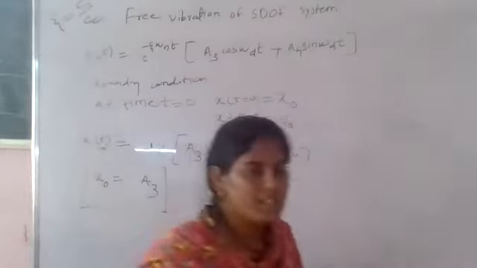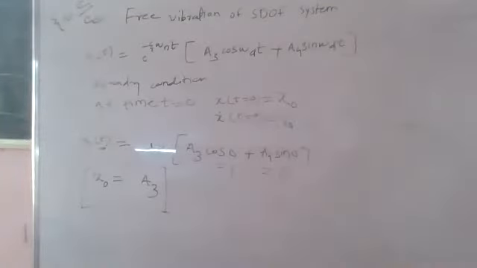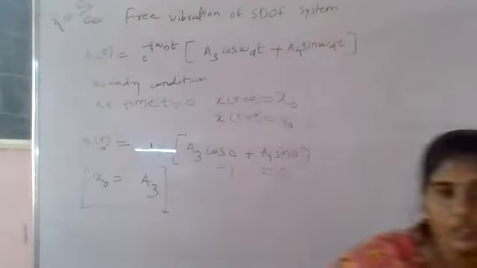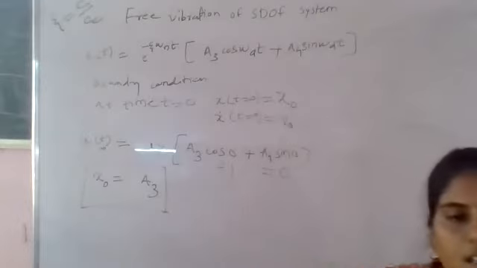Write down or apply the second boundary condition. What is the second boundary condition?